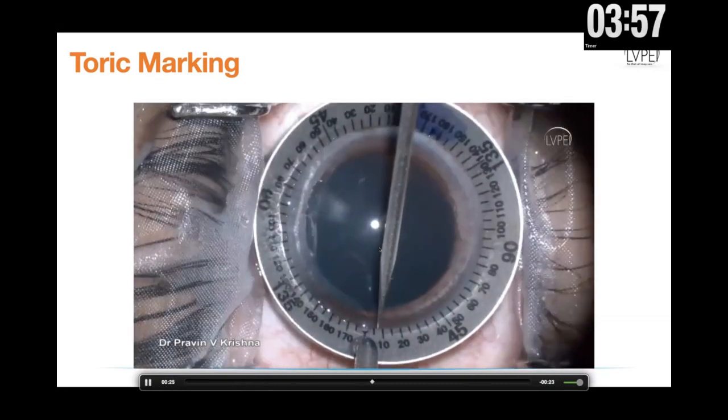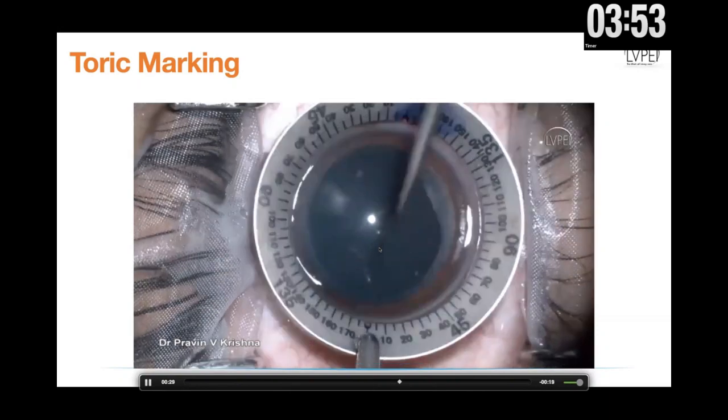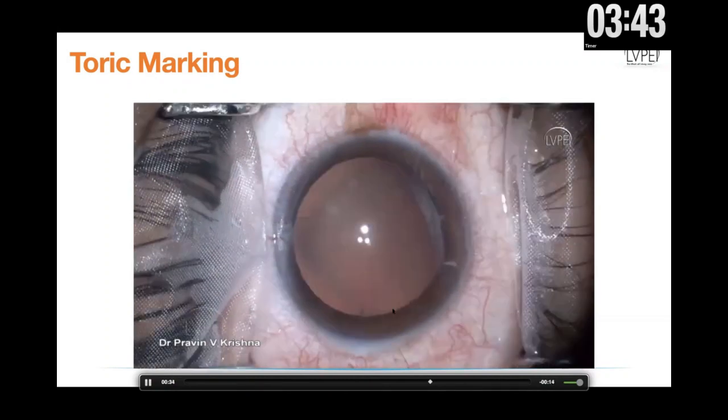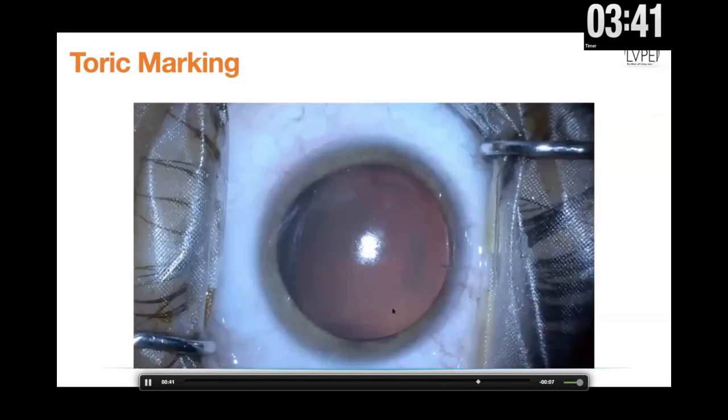And once I mark on the epithelium, then you see the marks, but actually you turn on the retroillumination of your microscope. And if you dry those areas of the marks, you'll see those marks very clearly. As you can see here, up and down, the marks are seen very clearly when you dry the cornea, and they will last you throughout the surgery. So this is a very durable method of marking.